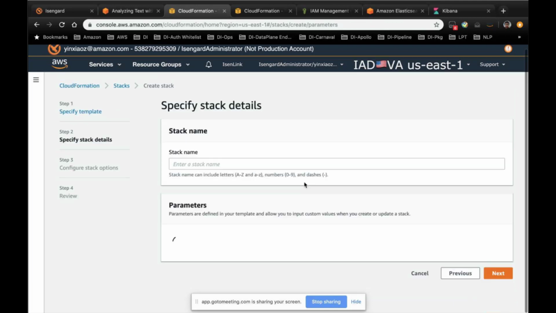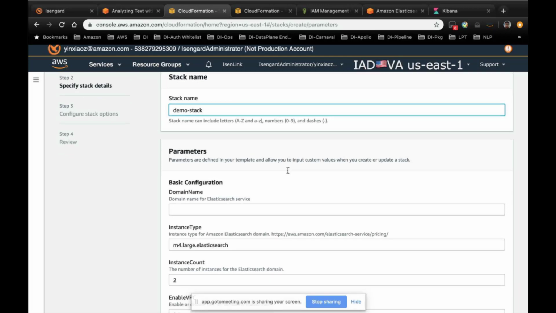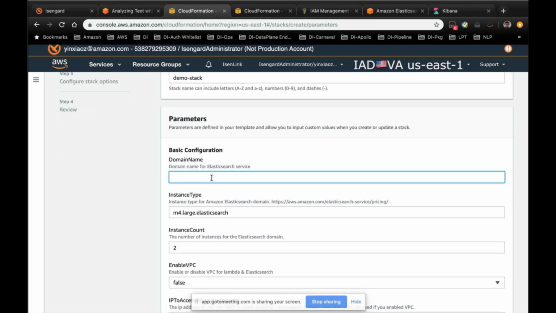In this page, I would like to walk you through some of the key parameters that you should be aware of about this solution. The first one, you are going to give a stack name. In this case, I will just type demo stack. The domain name is the name of the Elasticsearch domain.